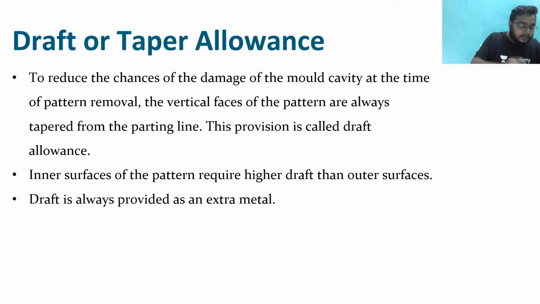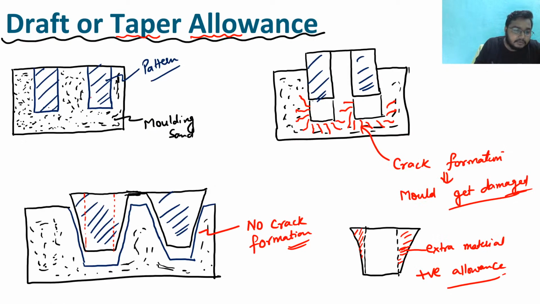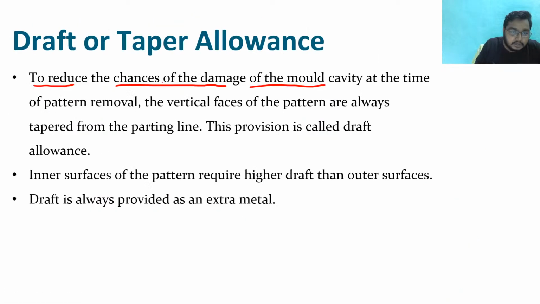So what is the thing that we have understood here? Draft or taper allowance is what? To reduce the chances of damage of the mold, right? We have seen the problem we face when removing this kind of pattern: there is a chance of crack formation and the mold gets damaged. Hence we give the taper allowance to reduce the chances of damage of the mold cavity at the time of pattern removal.